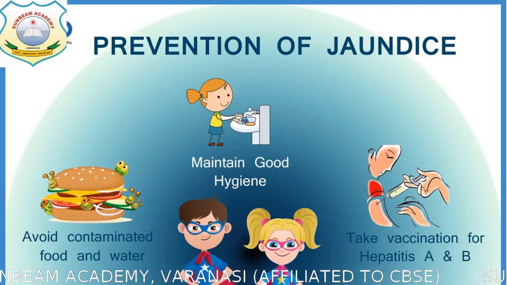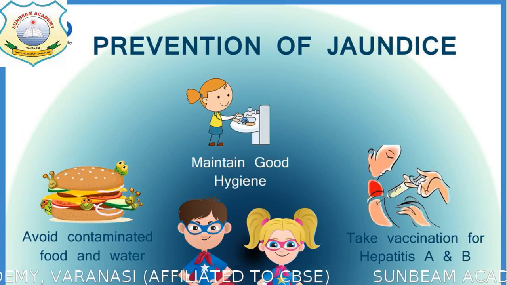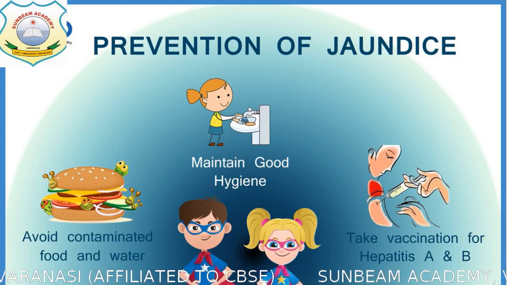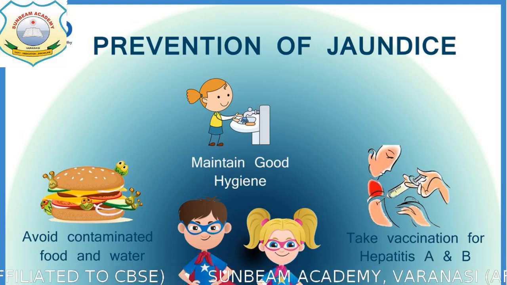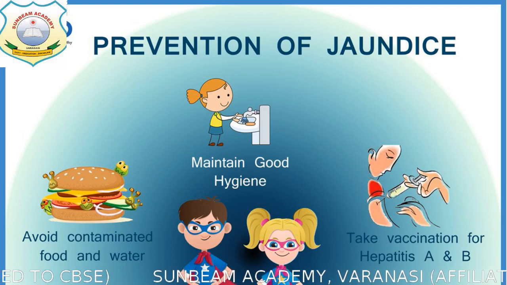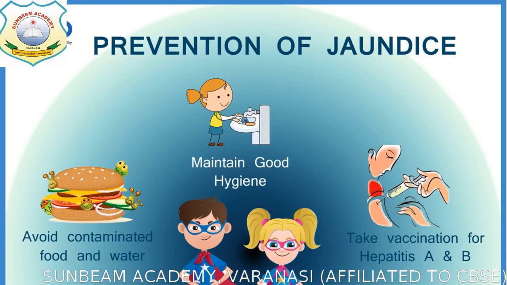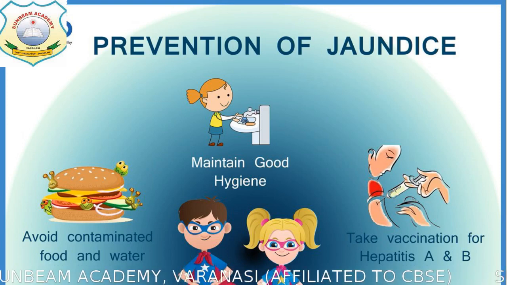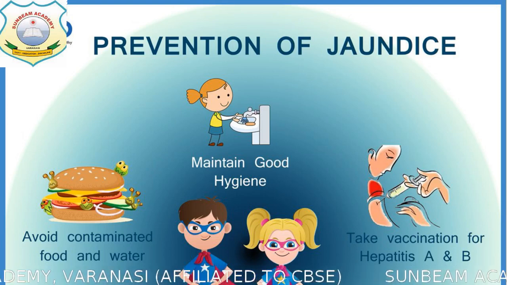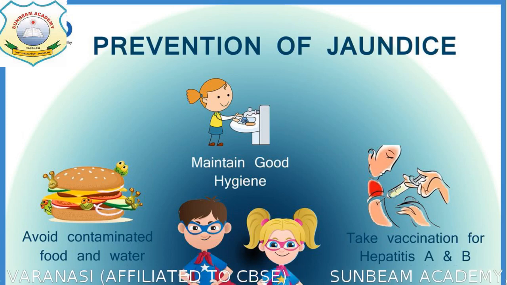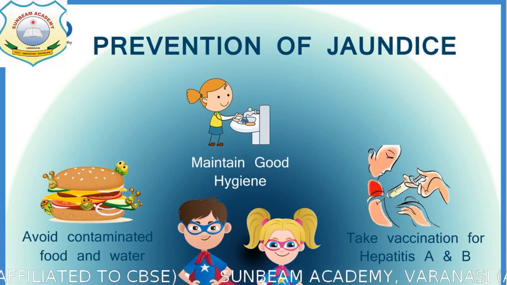Hepatitis A and B, these are the terms related to the jaundice only, and I remember that in our previous classes I told you to go through your vaccination file by asking your parents. I don't know how many of you have gone through. None of you have shared with me on the WhatsApp group as well. Whether you have already seen all those vaccines which we have discussed or not, was that useful for you?